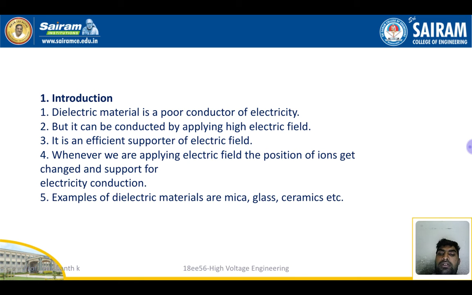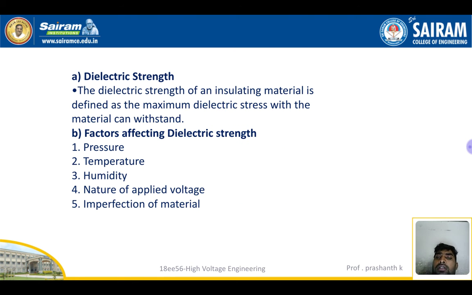Fifth one, examples of dielectric materials are mica, glass, and ceramics. Everybody knows, right? Already we discussed class Y, A, E, B insulating materials. In that we have mica, glass, and ceramics. Dielectric strength. We need to know the strength of the oil or gas or any of the materials, right?